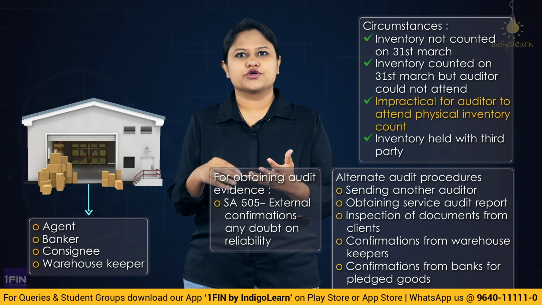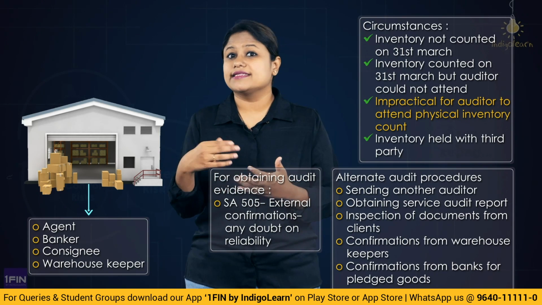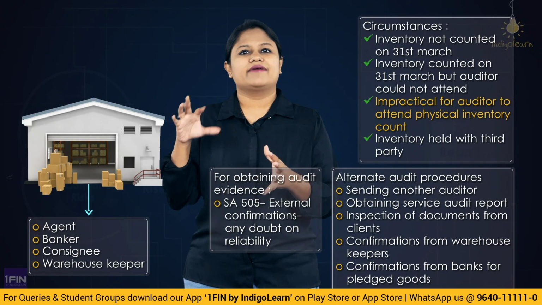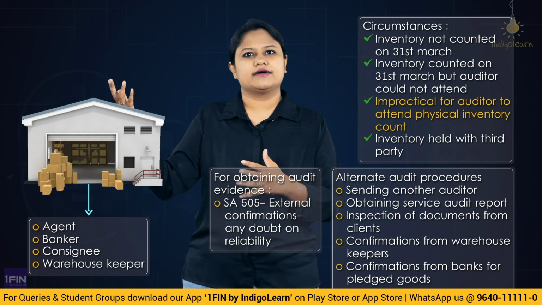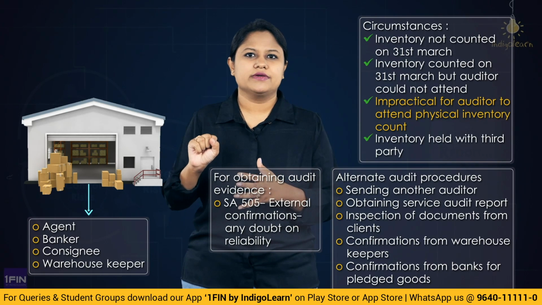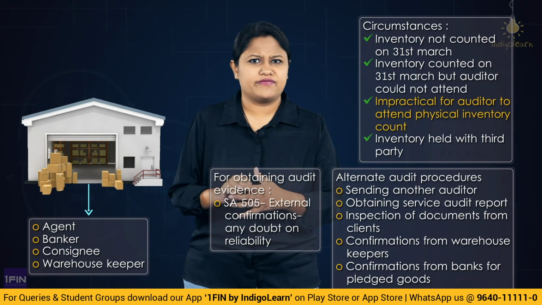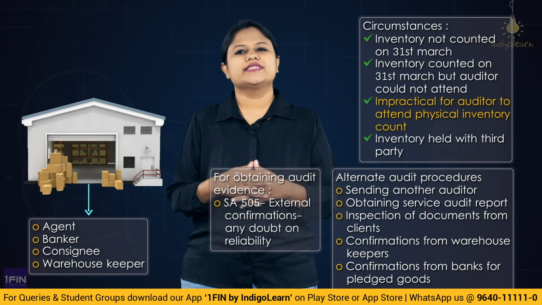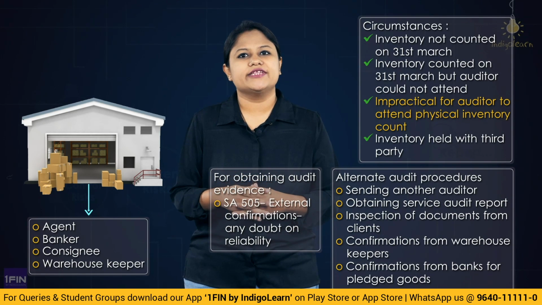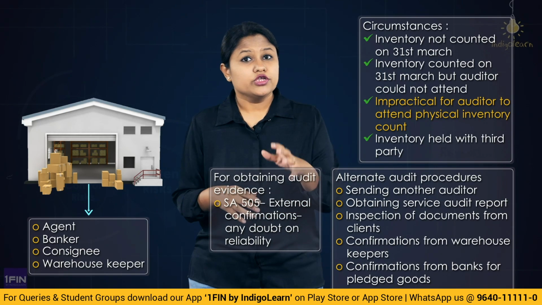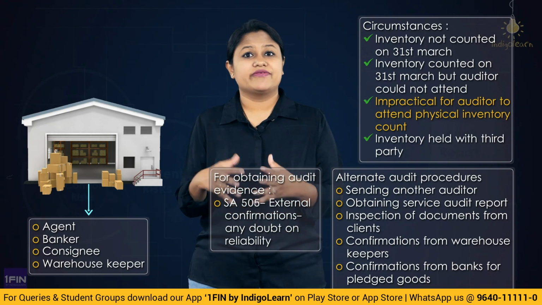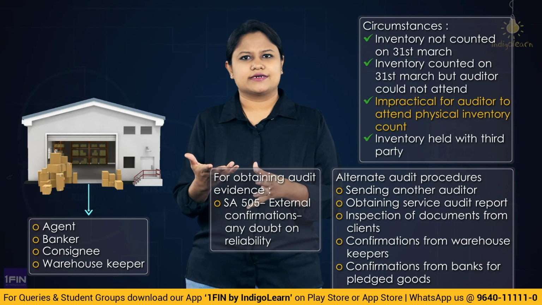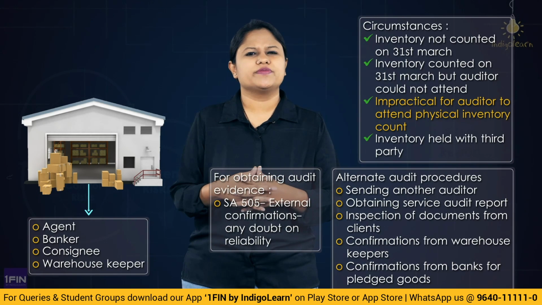Alternate would be, you could yourself go, send another auditor, try to get some kind of inquiries, okay, or maybe they have their own audit report prepared by their auditor. So you could obtain a confirmation from them. You could get their audit report for cross verification. So all of this is what you do as a part of what? Doing the alternate audit procedure for understanding the inventory lying with the third party. You could also inspect certain documents like the warehouse keeper's records. That also would be inspected by you. So these are the alternate methods when you believe direct confirmation is not going to be supportive.